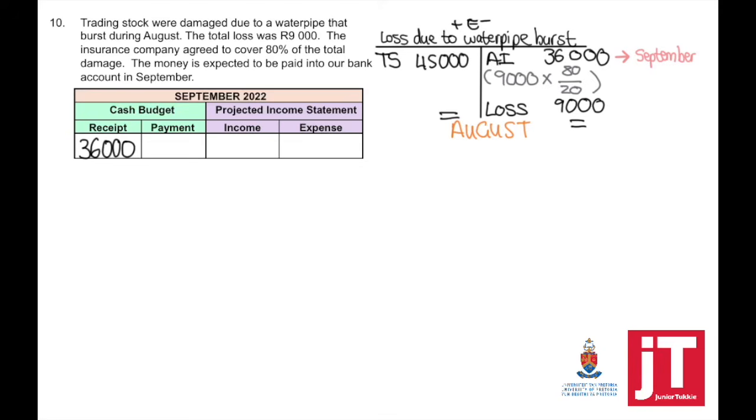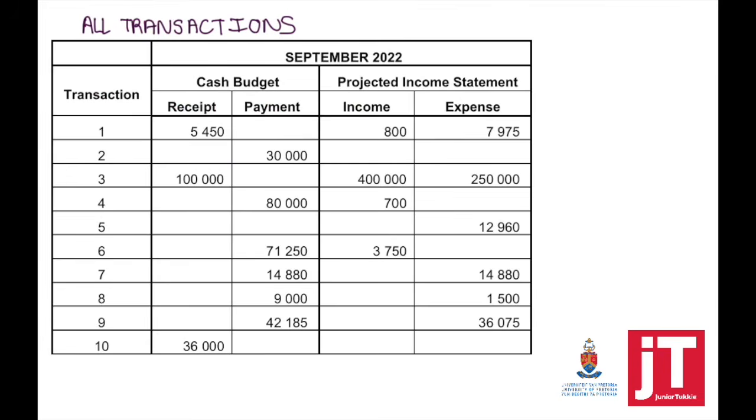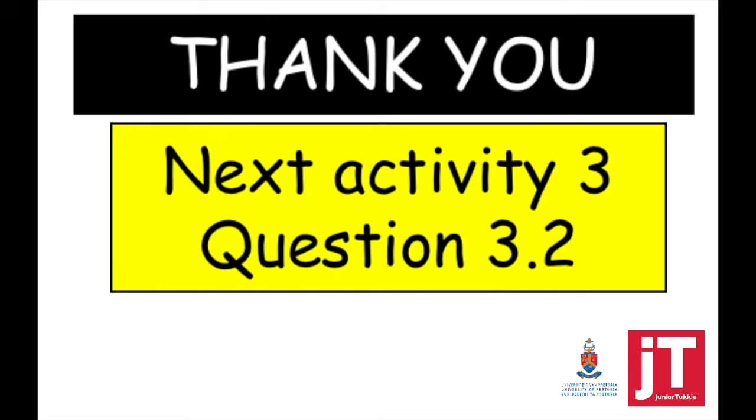And that's the only thing that will appear. So we have now looked at all of these transactions individually, how we get to these answers. This is how it will look on your answer booklet and how it will look in your memo.